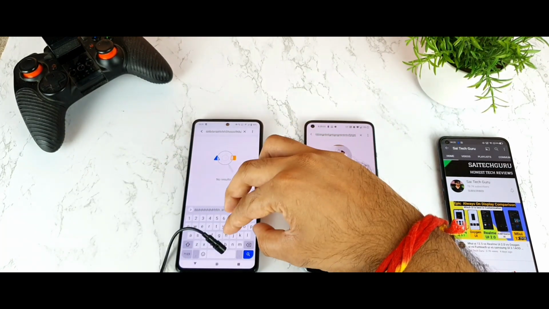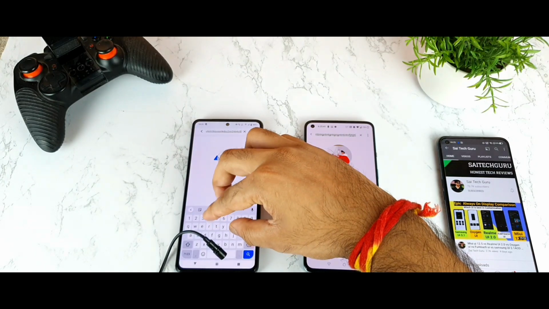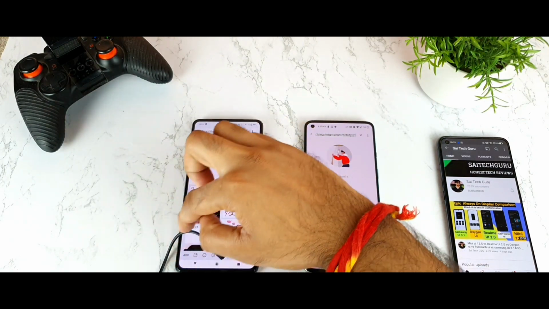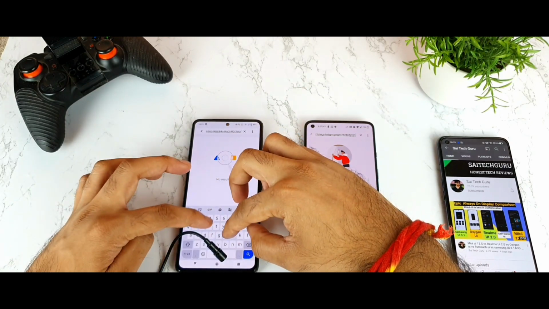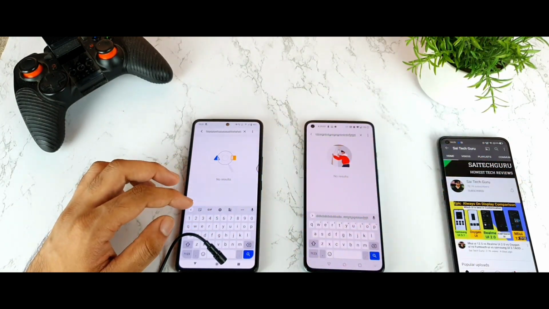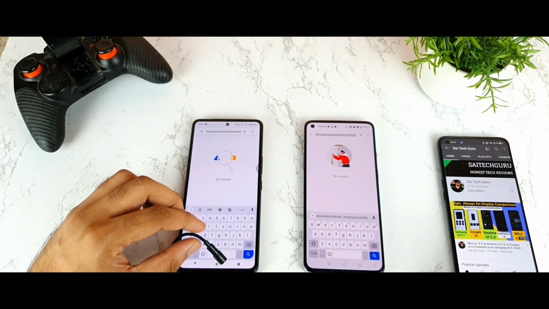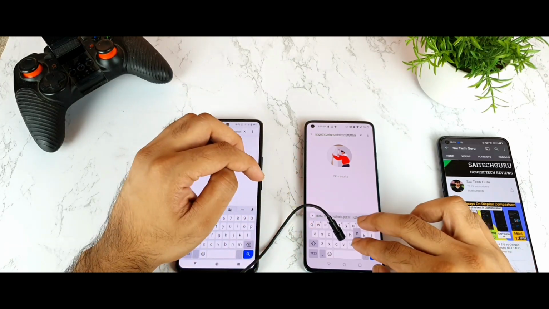Now I'll try to make you hear the sound while I keep typing. Now let's move to the OnePlus device, how the OnePlus phone sounds in terms of the keyboard.